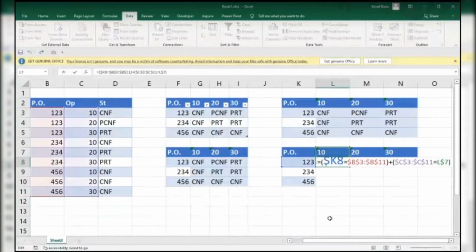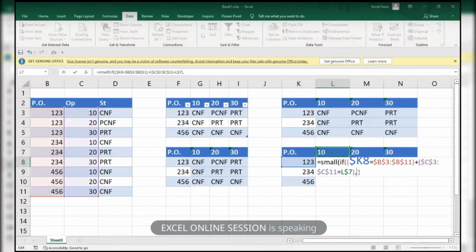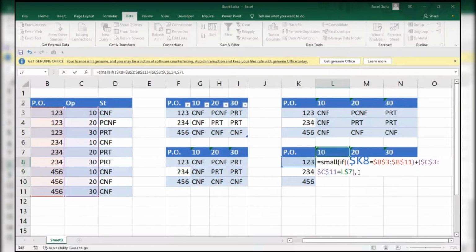What I'll do here, I will use a function called SMALL. Sorry, SMALL IF. Automatically 0 will be the false. What happened? Okay, I have to add another parenthesis over here and a comma. If it is 0, it means false, and 1 means true. So automatically it will pick up 1 as true. I'm not giving any condition like equal to 1 or greater than 1. I'm just leaving it like that. And the value if the value is true, so what do you want? I want 1, 2, 3, 4, 5, 6 like this.